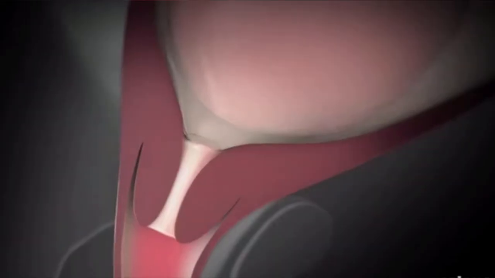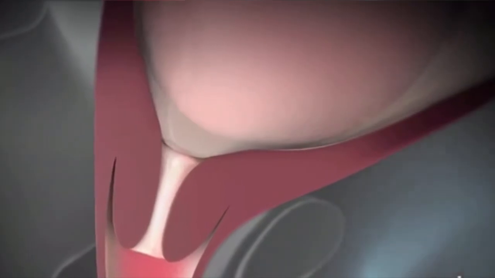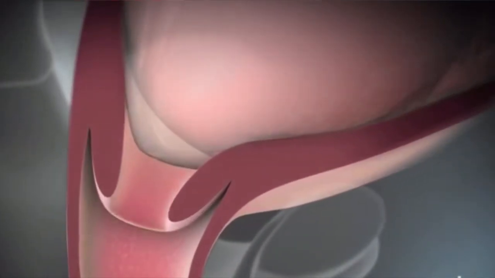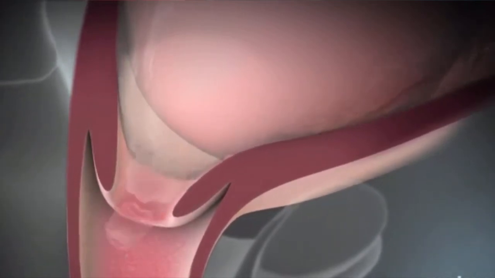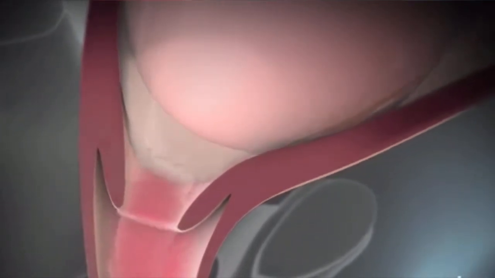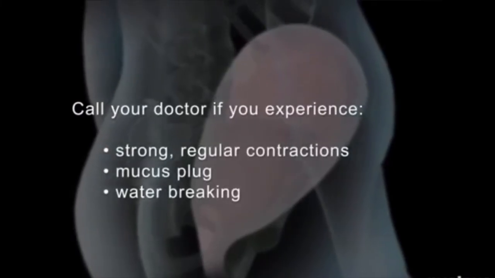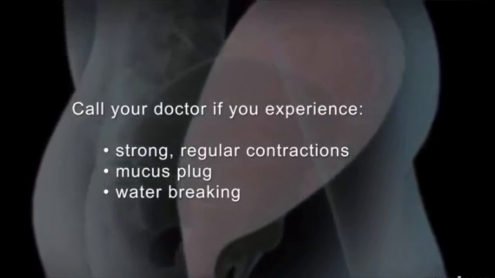You may see a brownish or reddish mucus discharge, which could be the mucus plug at the opening of your cervix, falling out. Your water may break, which can either be a large gush of fluid or a continuous trickle.